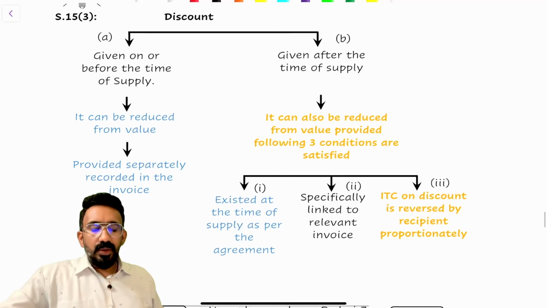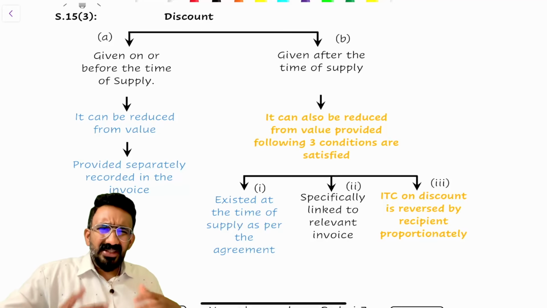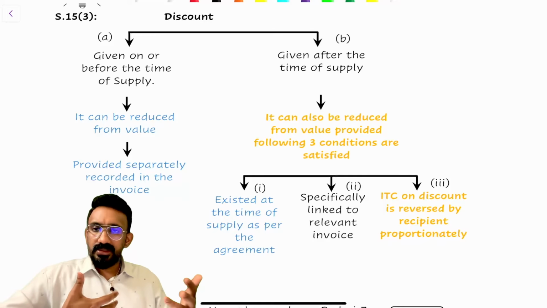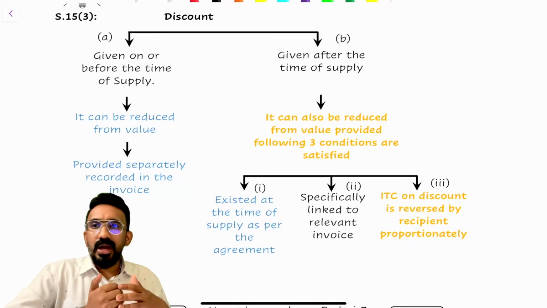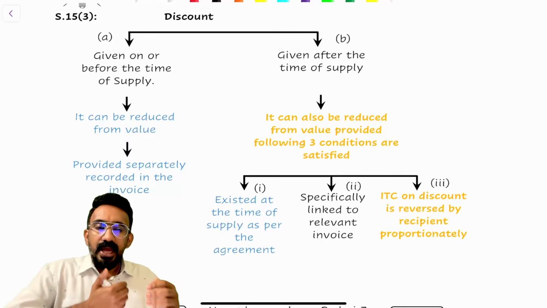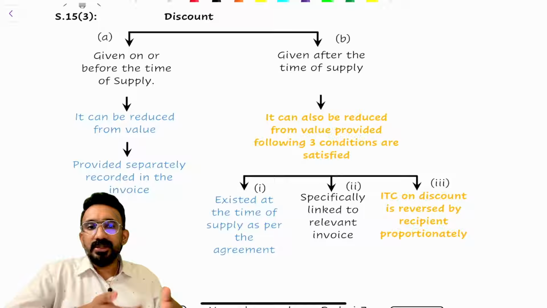Now, what does a discount given after the time of supply mean? I gave the supply. What kind of discount would be given after the time of supply? It could be a payment-linked discount. Say I give a condition that you have to make the payment within 30 days, and if you make the payment within 30 days, I might offer you a discount. Can that discount also be reduced from the value?